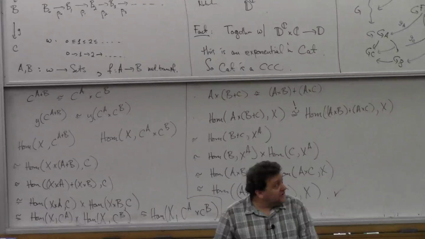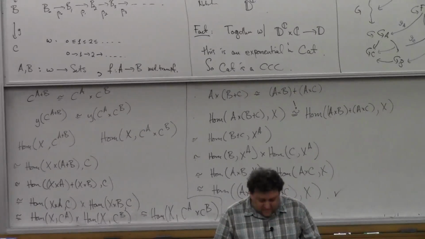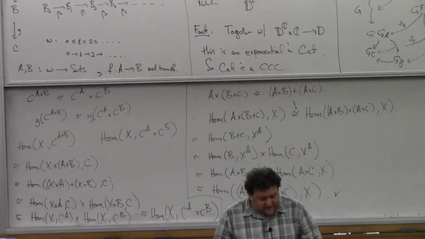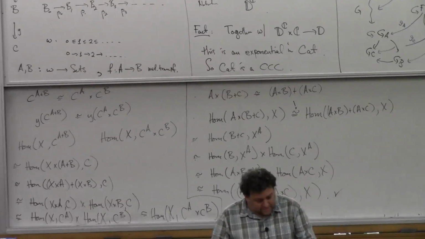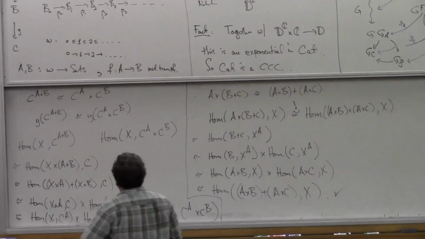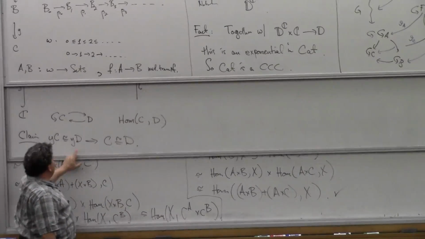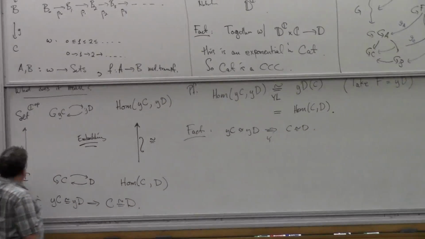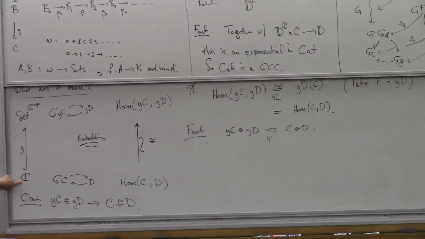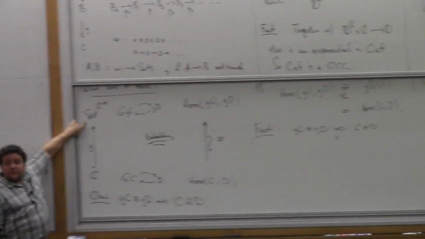OK, so there's something else that I wanted to say, but of course I don't have time to say it, but I'll just mention it, and then I'll say it next time. And that is, it's good to know that this Yoneda embedding preserves structure. If the category C is known to have some structure that you're interested in, it's good to know that the Yoneda embedding preserves it.